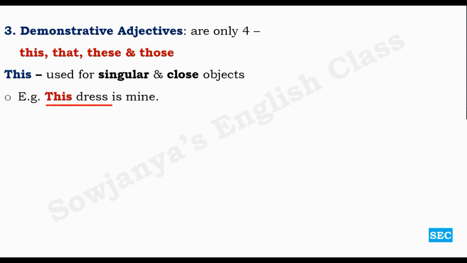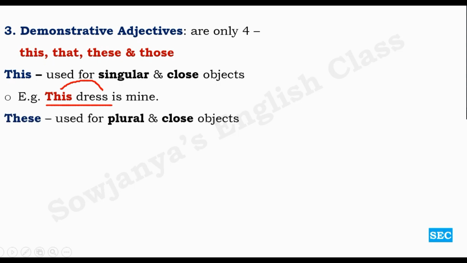Okay, then you can use this particular this. This is the determiner which is determining the noun dress. Okay, and then these, used for plural and close objects. This for singular and close, these for plural and close.